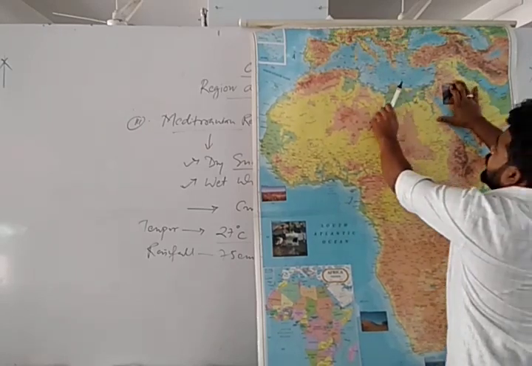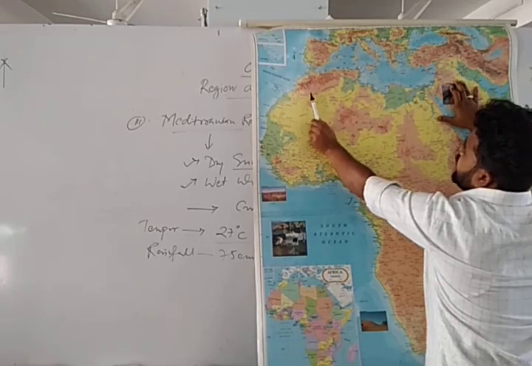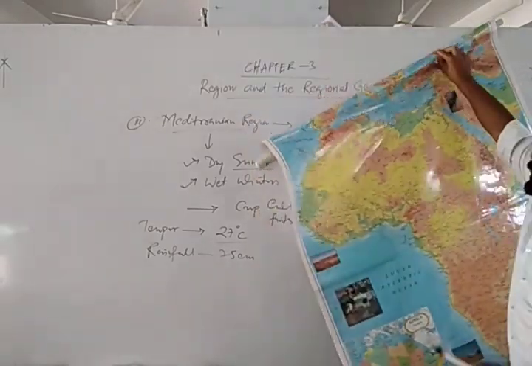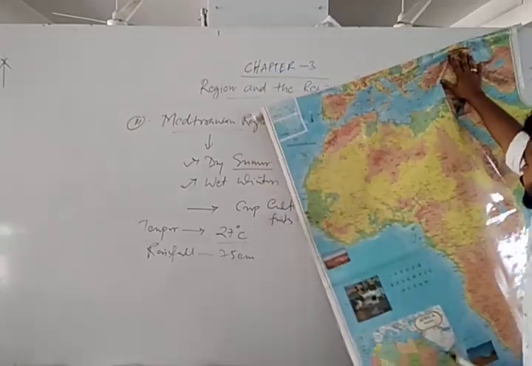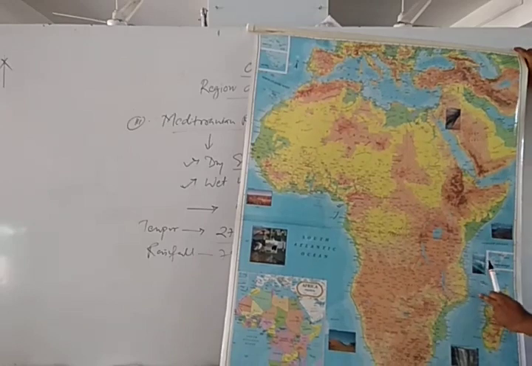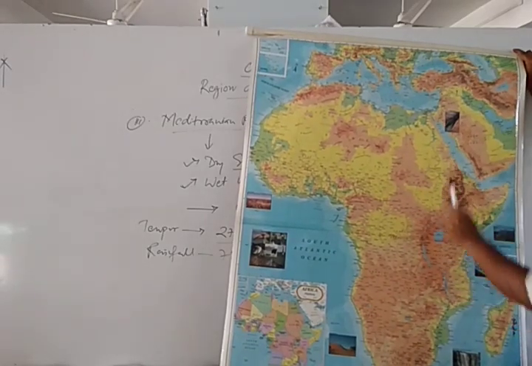It connects to the Red Sea through some channel. This is Morocco, Libya, Egypt. We know the world's longest river is the Nile. What is the source of this longest river? It comes from Lake Victoria. It falls in the Mediterranean Sea.